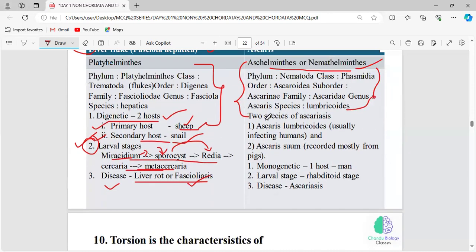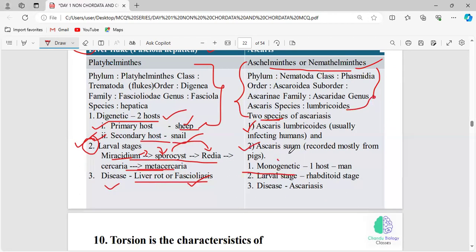And there are two different species present in the genus Ascaris. Exactly, Nemathelminthes, roundworms. And what is Annelida called? Platyhelminthes is flatworms. Nemathelminthes will be the roundworms. And Annelida will be called the segmented worms. Okay. Right, next, these are the two different species of Ascaris: Ascaris lumbricoides and Ascaris suum, right?